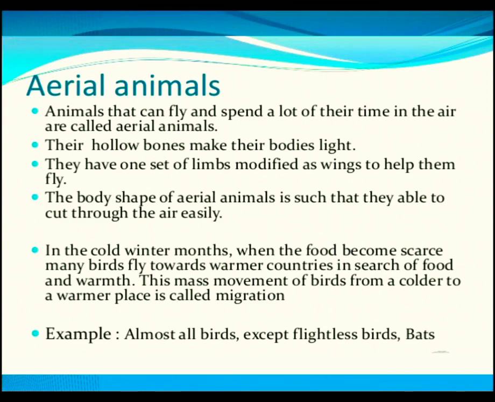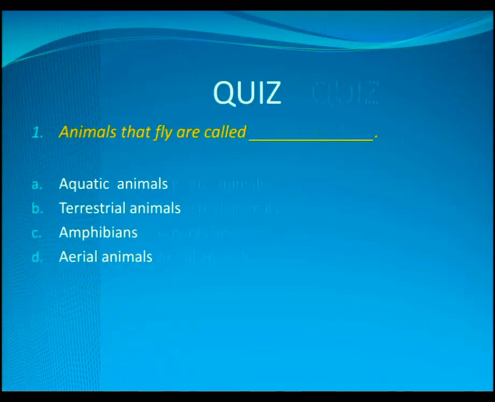Bats also come in the category of aerial animals. Now let's see some questions regarding today's topic. Animals that fly in air are aquatic animals, terrestrial animals, amphibians, or aerial animals. Just now we have discussed that the animals that can fly are called aerial animals. So the correct option would be option D, aerial animals.